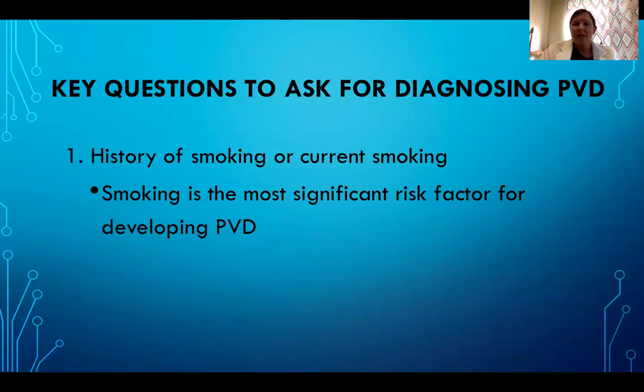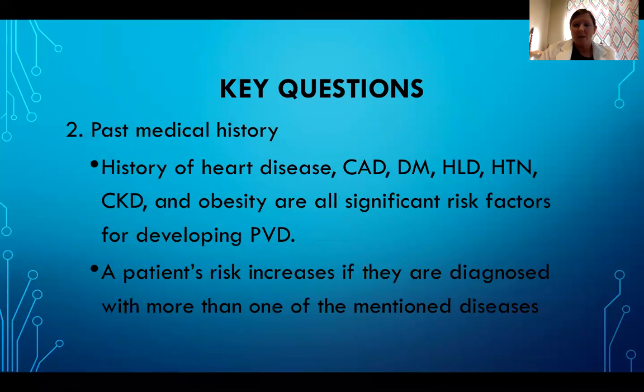Key questions to ask for diagnosing PVD. History of smoking or current smoking. Smoking is the most significant risk factor for developing PVD. Past medical history: history of heart disease, coronary artery disease, diabetes, hyperlipidemia, hypertension, CKD, and obesity are all significant risk factors for developing PVD. A patient's risk increases if they're diagnosed with more than one of the mentioned diseases.